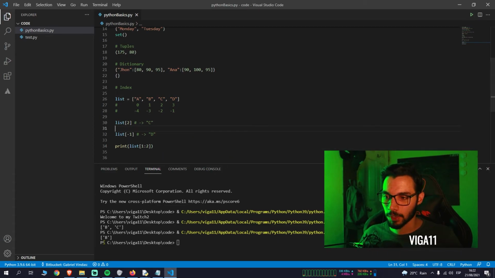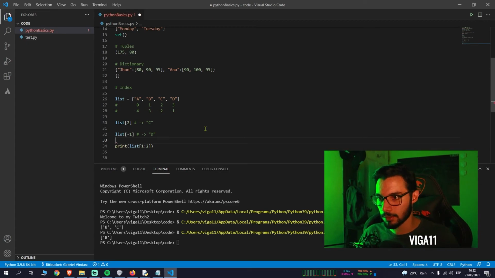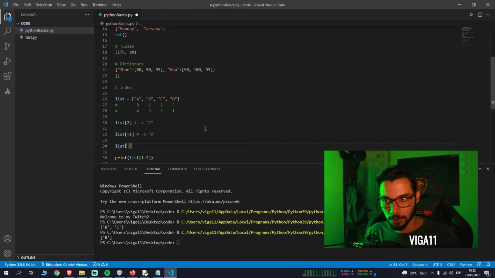So this is a great example. If I say in a list, the first position, we're going to slice the list. The first position is the value where it starts, so that's going to be included in the new list. The second value is the value where it stops, but it's not inclusive.